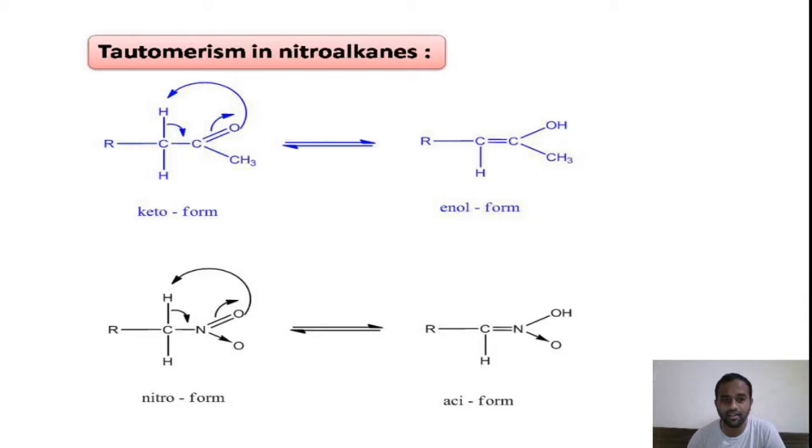Generally the hydrogen atom will be shifted from one position to the other during tautomerism, right? So you can see nitroform is converted to aciform, right? This nitroform is called pseudo acid, whereas aciform is called nitrolic acid, which we will see in detail in the coming slides, right?